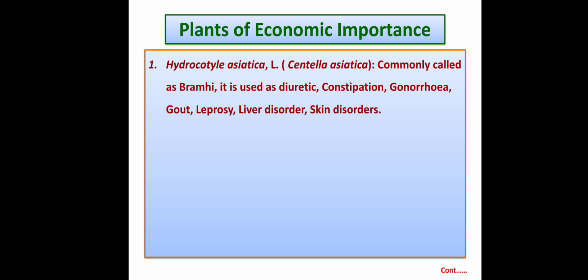So this is one of the most commonly used. The extract of Brahmi with coconut oil is used as a hair oil, which is also good for the nourishment of the hair. So this is Centella asiatica or Hydrocotyle asiatica.